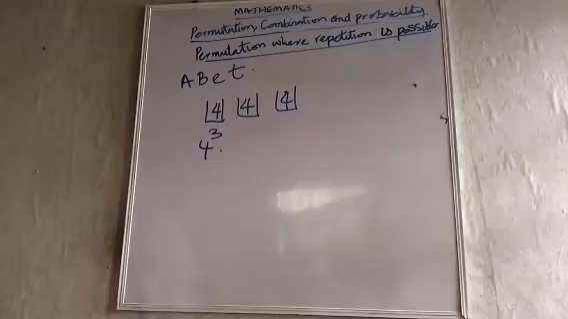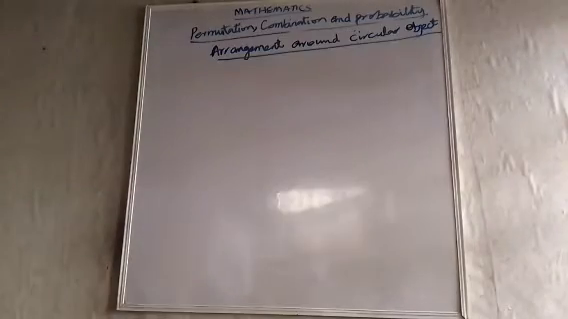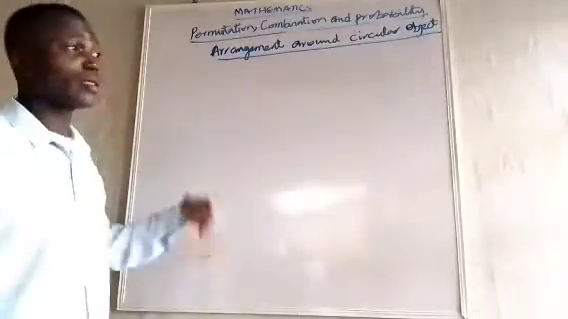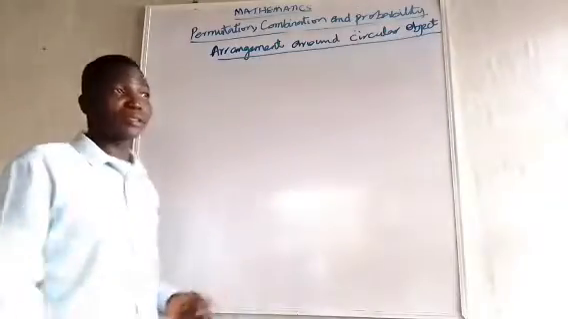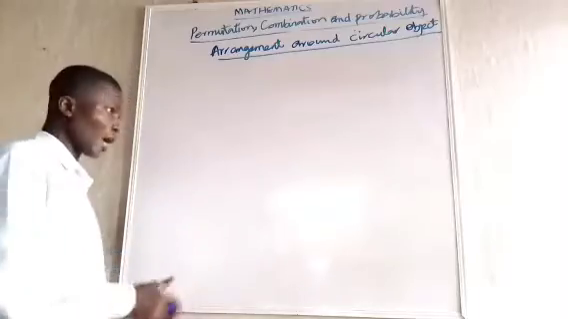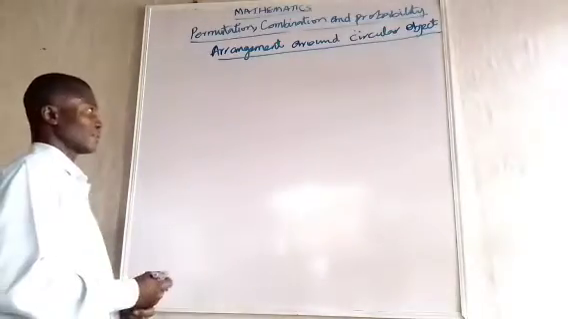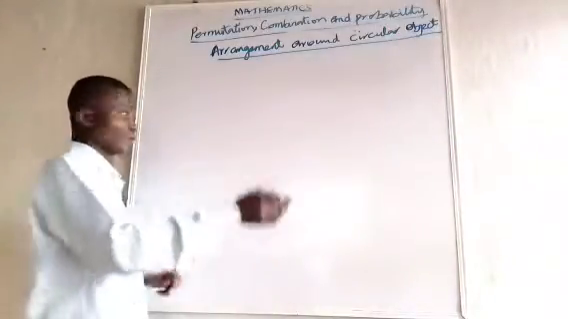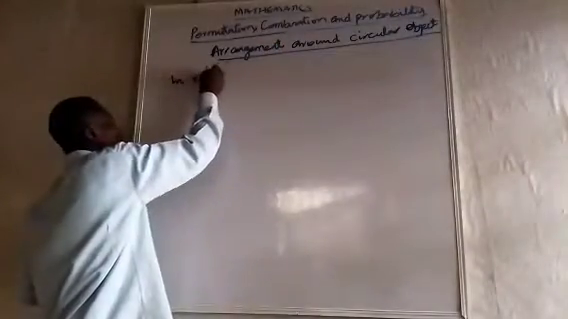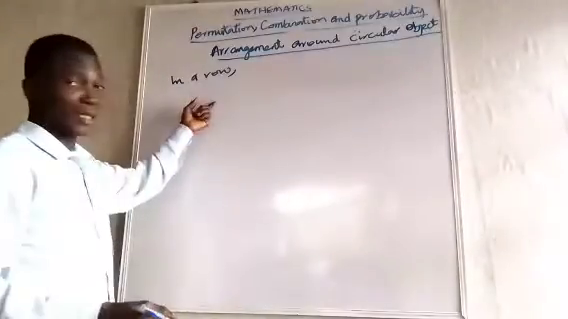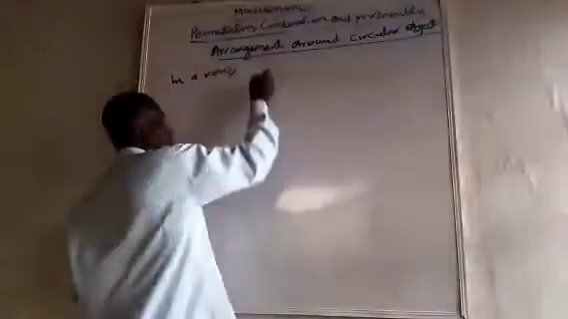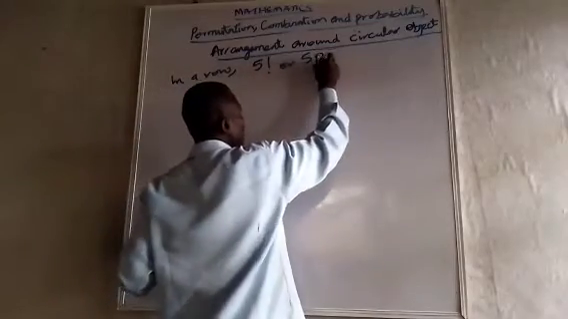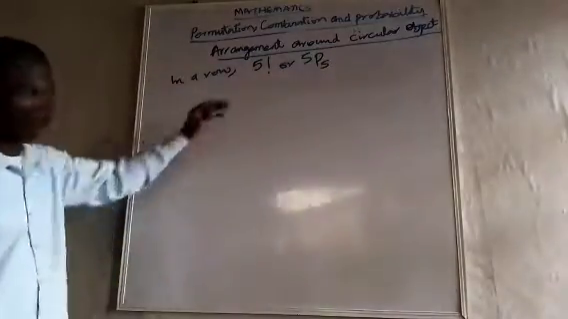Now let's look at another interesting one. Now let's look at arrangement around circular objects. That's another funny aspect. This one really made me think a lot before I got it. But from our own perspective, you get it very easily. Now, let's say we have 5 objects. If it is on a straight line in a row, the arrangement for the 5 objects will be 5 factorial, or 5 permutation 5, in a row.